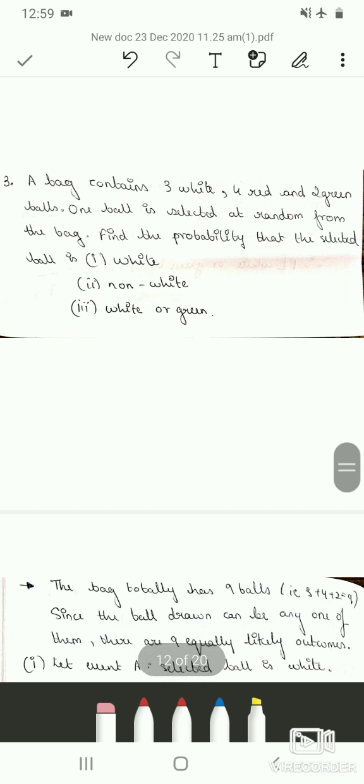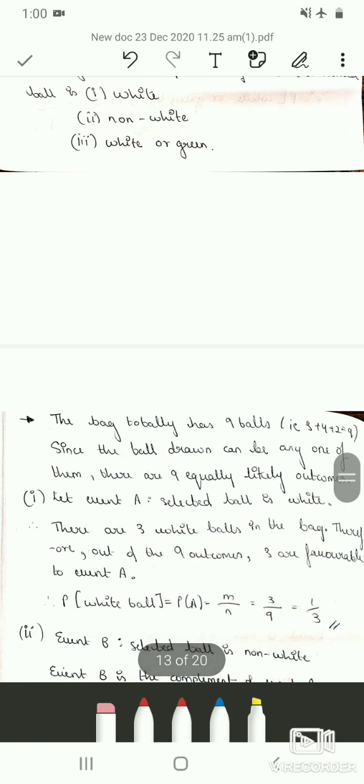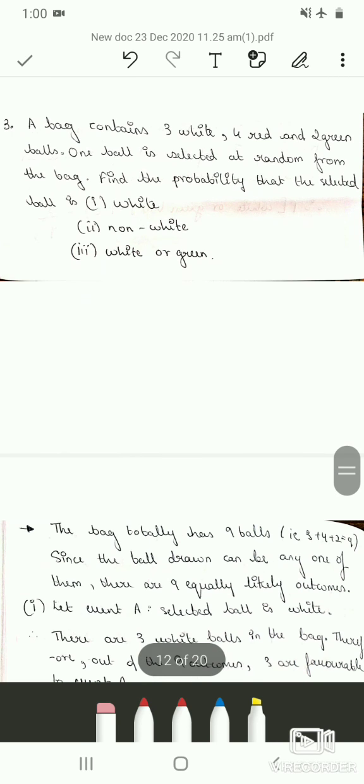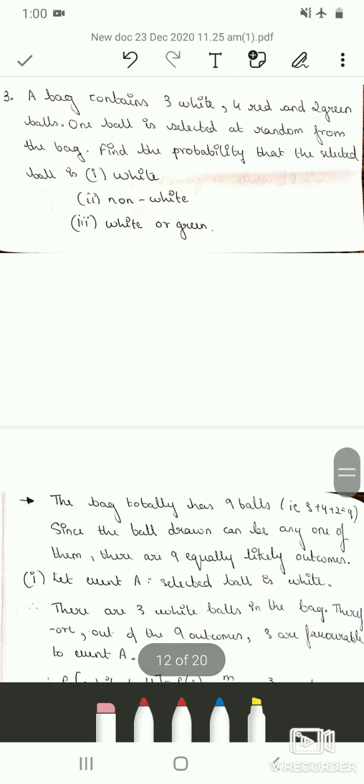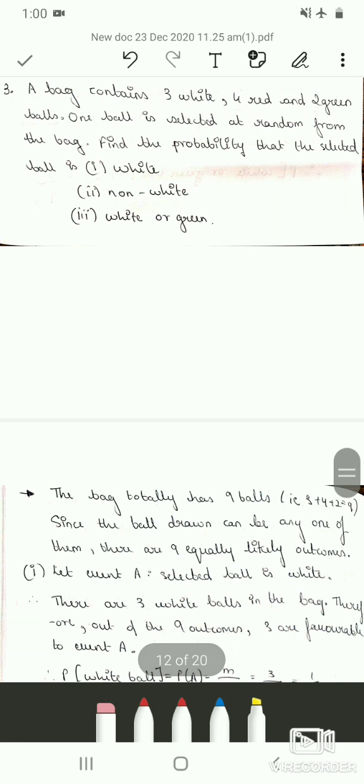So the third question is, a bag contains 3 white, 4 red and 2 green balls. One ball is selected at random from the bag. Find the probability that the selected ball is white, non-white or white or green. So what they have given in the question is, there is a bag which contains 3 white, 4 red and 2 green balls. Among these balls, one ball is selected and it is a random selection.